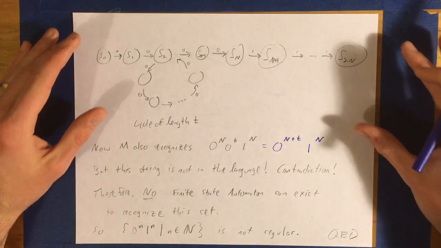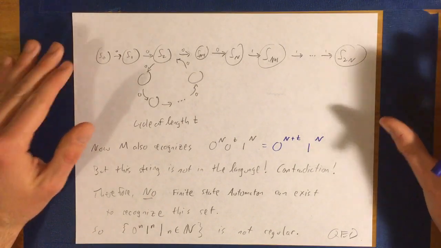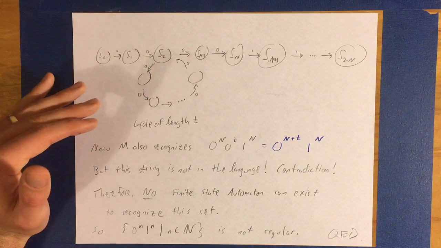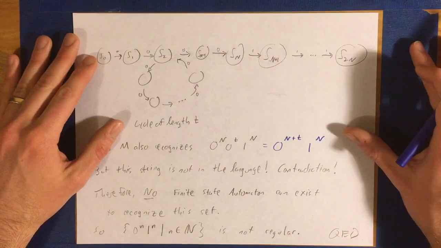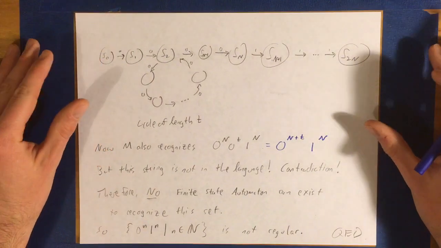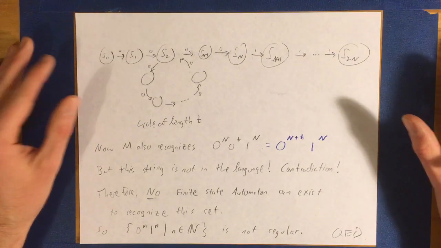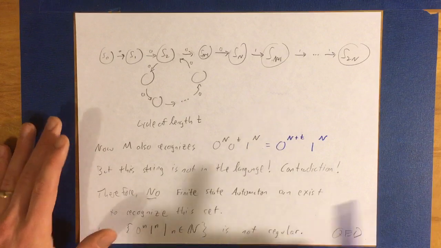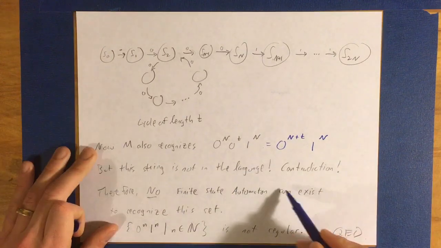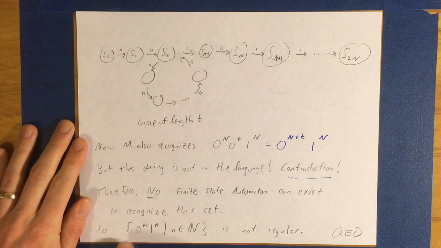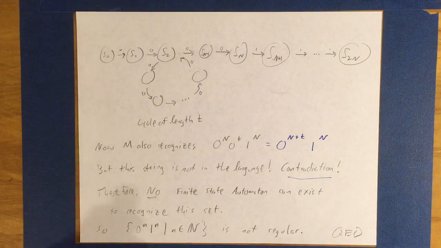If this machine accepts all of the strings in the language, but it also accepts some strings that are not in the language, then the language generated by this machine is not actually equal to the one we wanted. It's bigger than the one we wanted. Contradiction, therefore, no finite state automaton can possibly exist to recognize this set, and therefore this set is not regular.